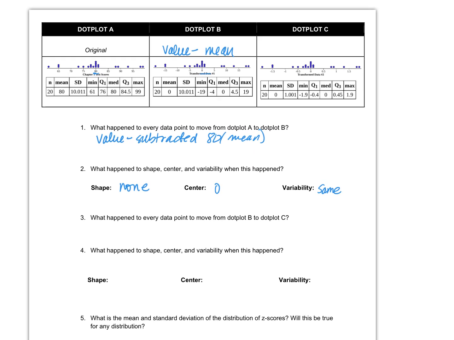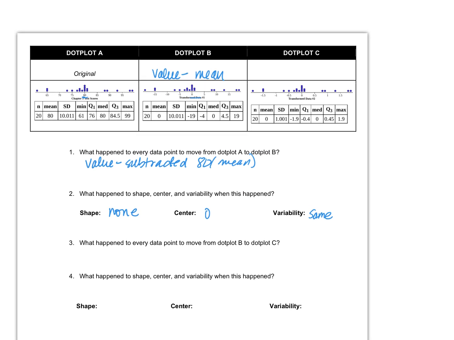Okay. Now looking from dot plot B to dot plot C. Look at those two. What do you notice changed? Divided by 10. What is 10 relative to this data? Standard deviation.